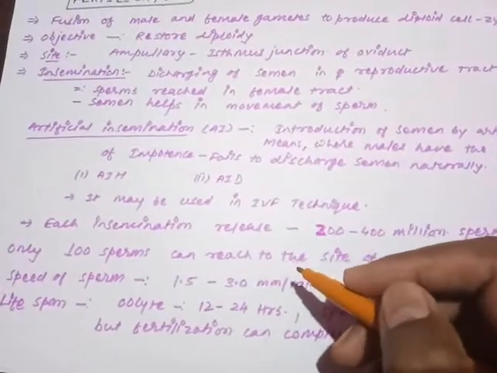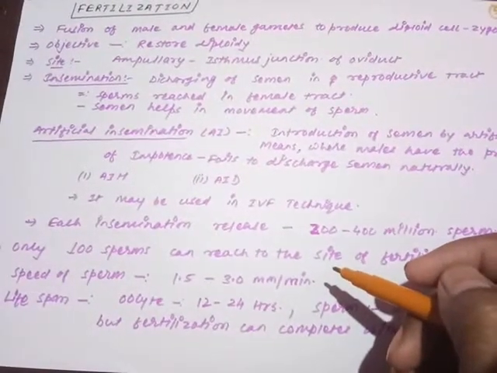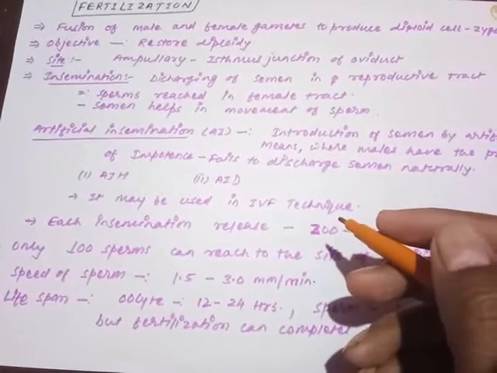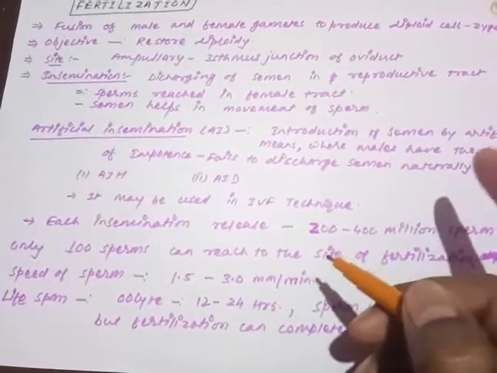Only 100 sperms can reach the site of fertilization, the egg, and you will be shocked, and you know very well, out of these 100, only one sperm can fertilize the egg.